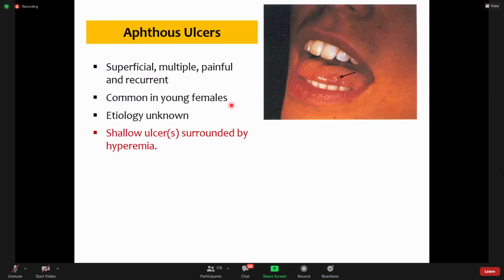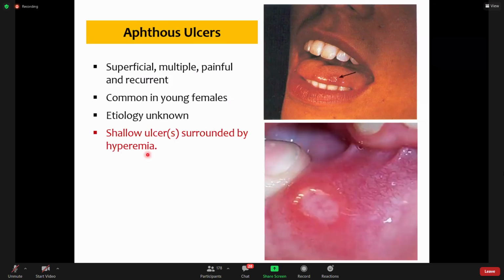And now as is shown, they are a shallow ulcer or ulcers, and they are surrounded by a red zone that is known as hyperemia, zone of hyperemia. This is an ulcer, and it looks very aggressive and painful because of its color.